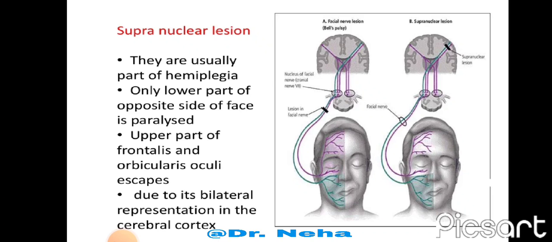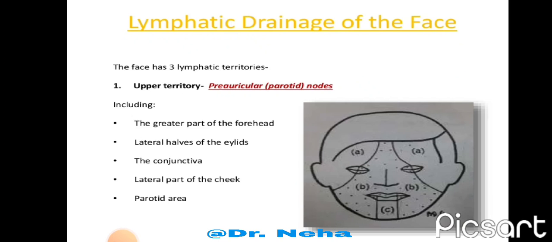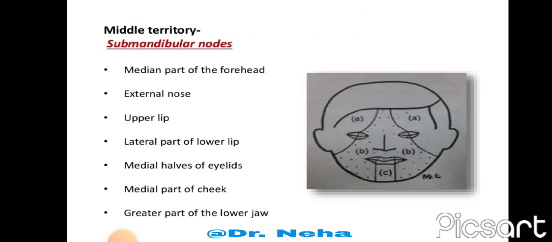Now we come to the lymphatic drainage of the face. The face has three lymphatic territories. First is the upper territory, which drains into the preauricular or parotid nodes. This area is the greater part of the forehead, lateral half of the eyelid, the conjunctiva, the lateral part of the cheek, and the parotid area. So the lymph from this area drains into the preauricular group of lymph nodes.